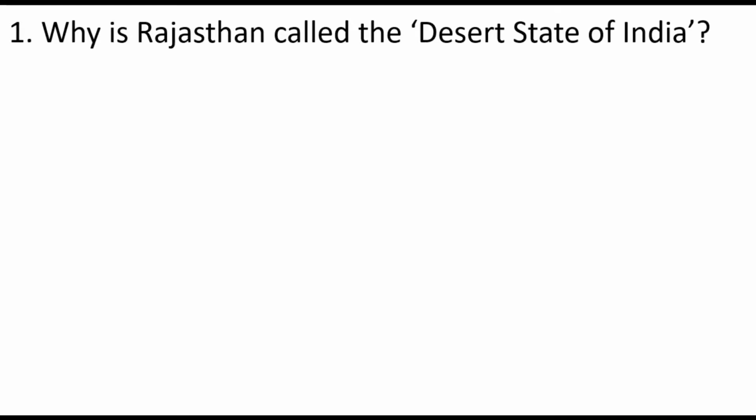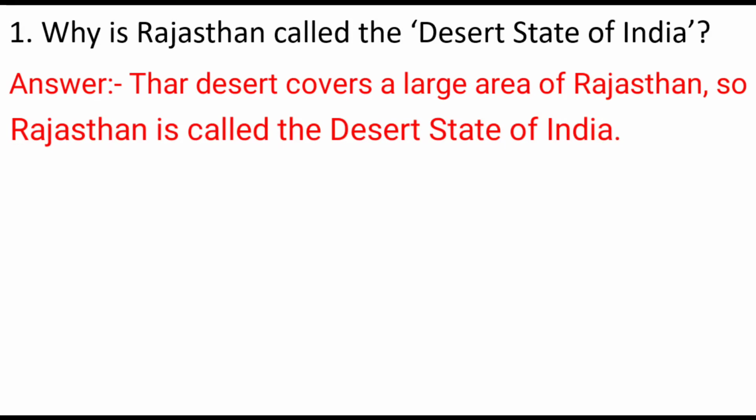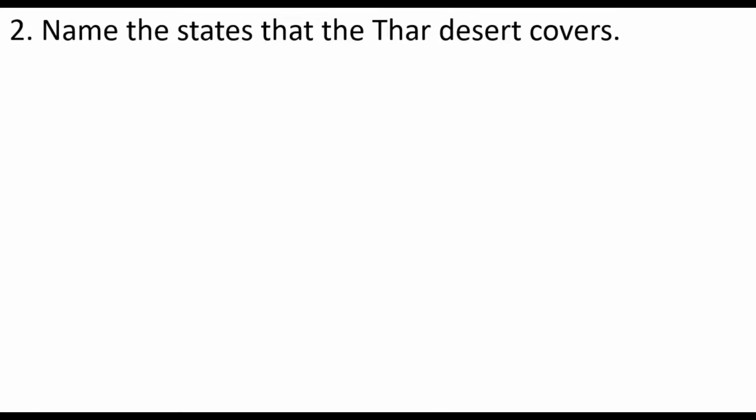So here we have to write why Rajasthan is called the desert state of India. So the answer is Thar Desert covers a large area of Rajasthan. Which desert? Thar Desert covers a large area of Rajasthan. So, Rajasthan is called the desert state of India. Let's move ahead to the next question.